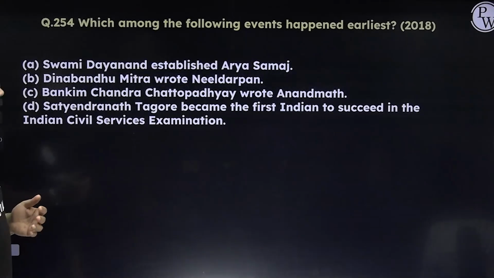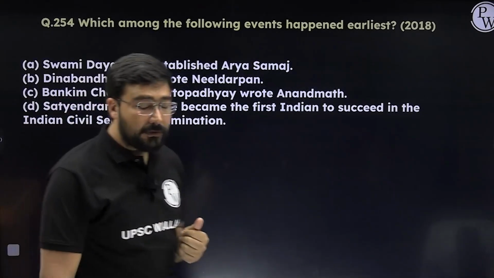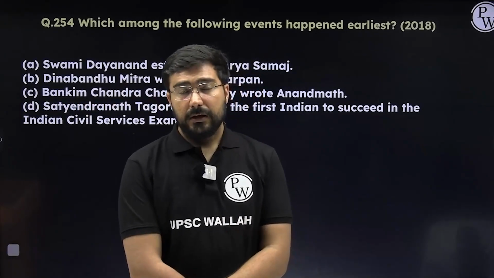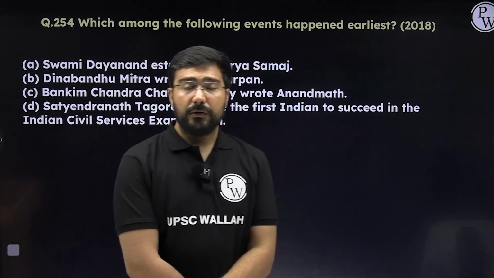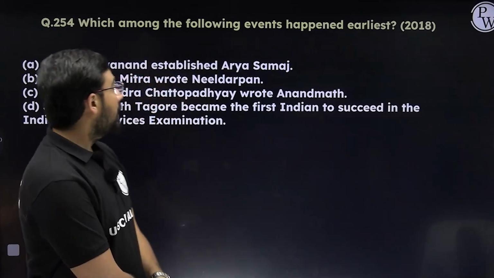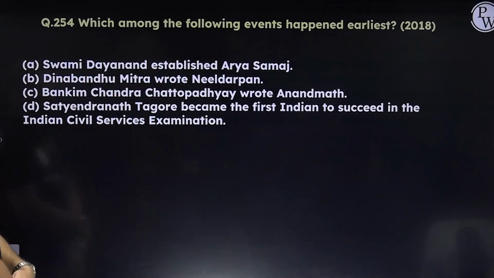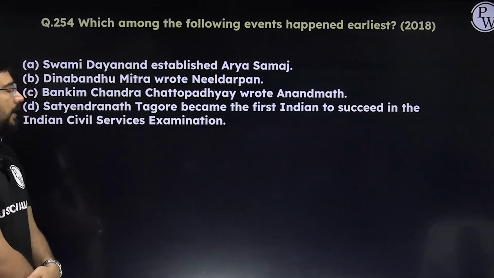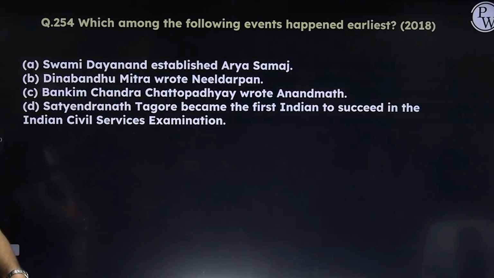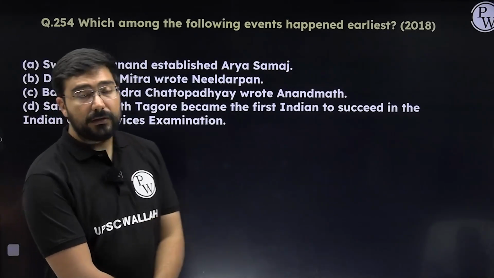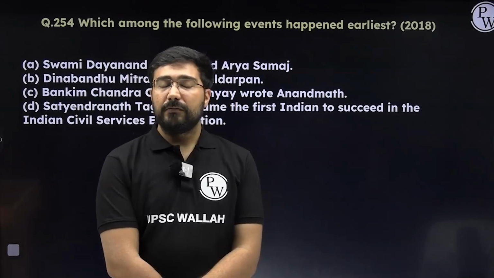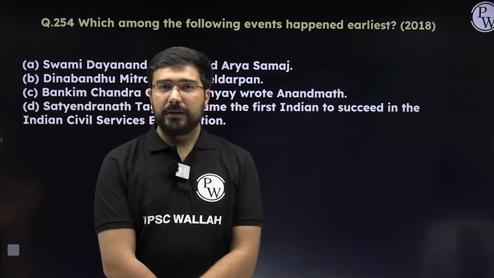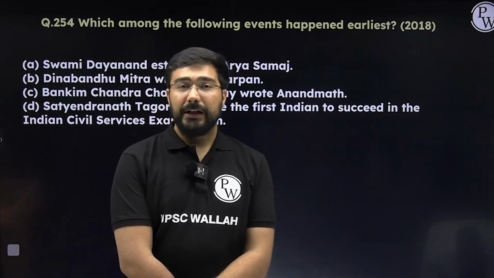Then which of the following events happened first? Now this is a difficult question. We had seen questions where they ask about the chronology, but here it will not be that easy because you have to understand yourself. Swami Dayananda Saraswati established Arya Samaj in 1875. Dinbandhu Mitra wrote Neel Darpan, right? So Neel Darpan is linked to the Indigo Rebellion. So you can just use your mind and think that yes, it is going to be roughly around 1860.